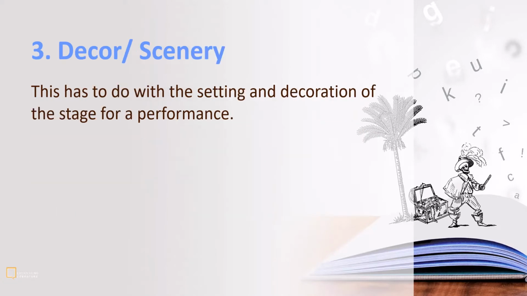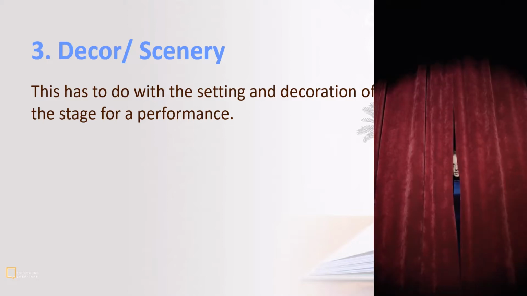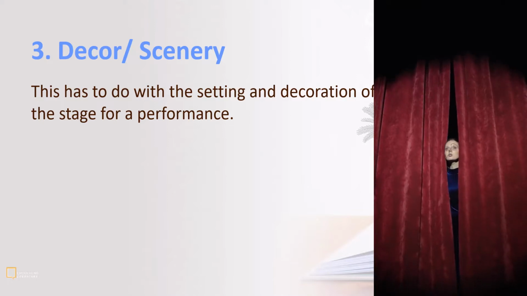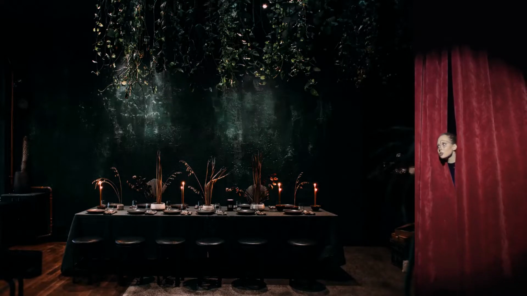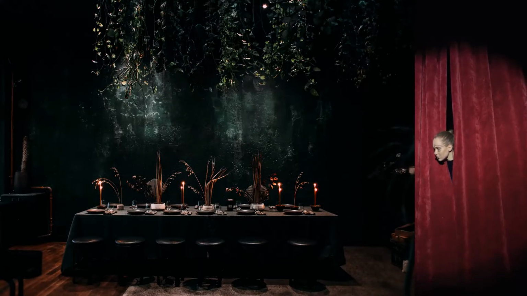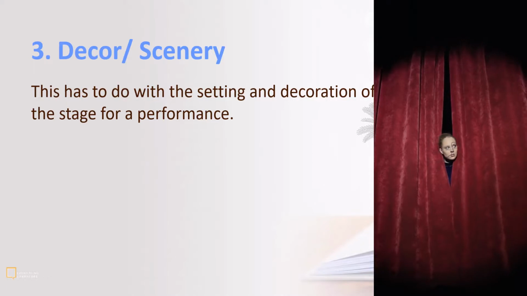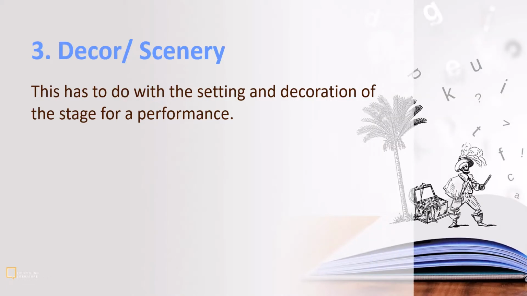Next is deco or scenery. This has to do with the setting and decoration of the stage for a performance. So before we can have a play being staged, there is a need to identify where it is going to be staged, how we want the setting to look. Do we want it to look as if it's in the night or in the daytime? Do we want it to look like a forest kind of setting, or like a living room or a shop or a school setting? So this has to do with the scenery or the decor, the setting.